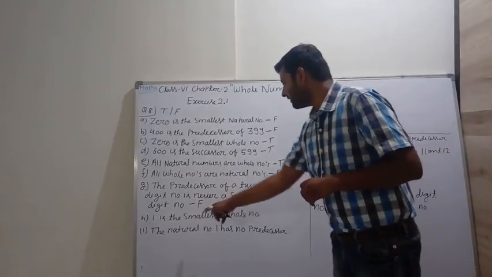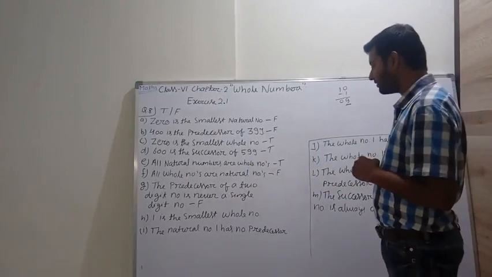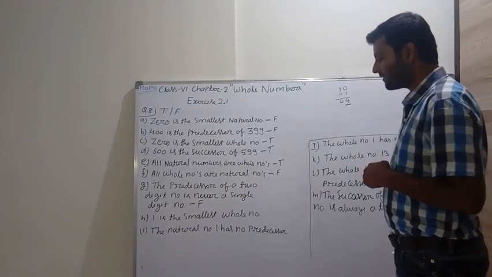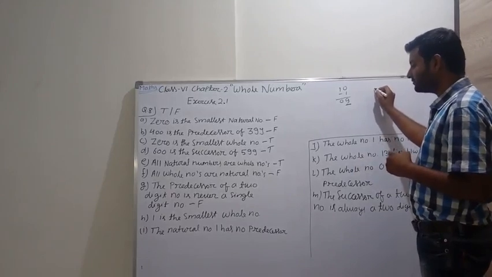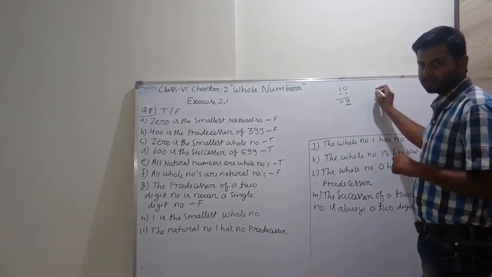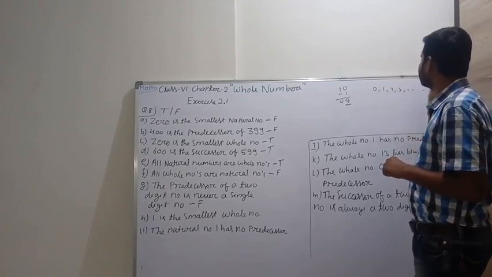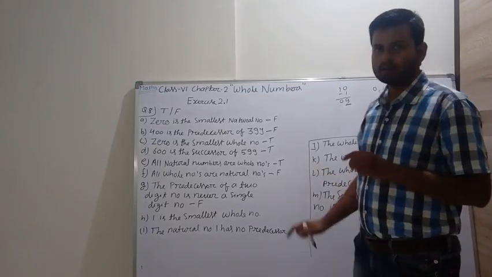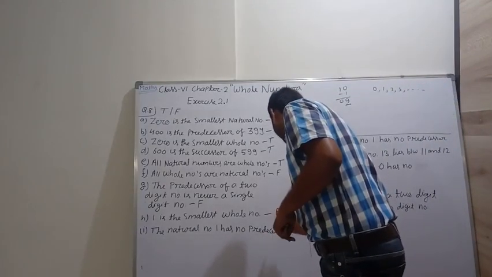H. 1 is the smallest whole number. False, because whole numbers start from 0: 0, 1, 2, 3, 4 and so on. So 1 is not the smallest whole number. So the given statement is false.